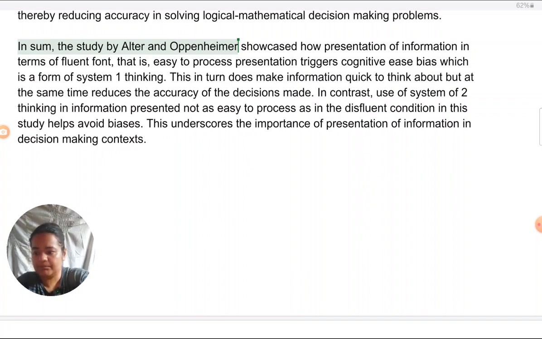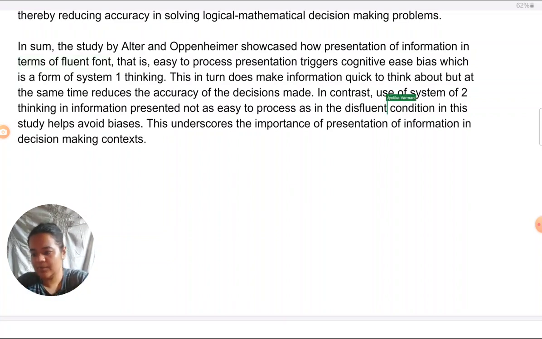For example, initially I spoke about triggering of cognitive ease bias with easy presentation of information. So I've linked that in this study it is the fluent font which is the easy to read information or the easy presentation. So whatever I had given in the introduction, I'm just showcasing in the conclusion where it was found in the study.